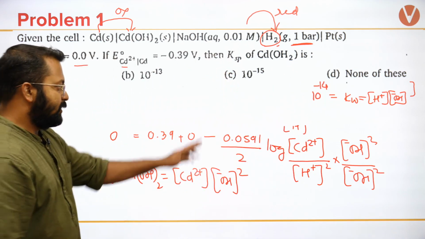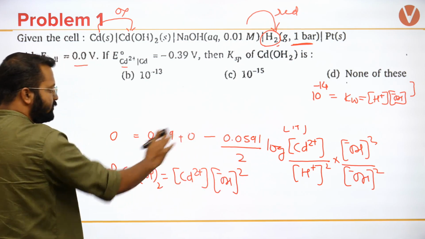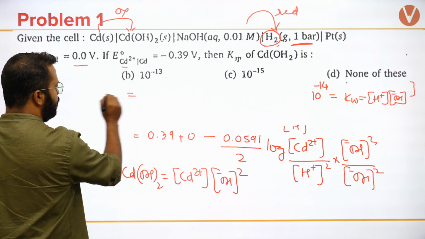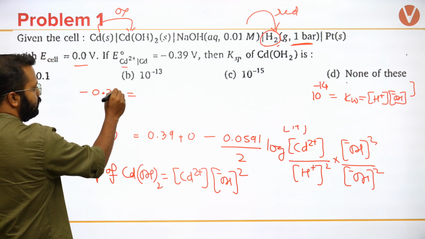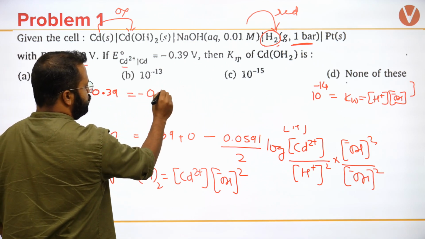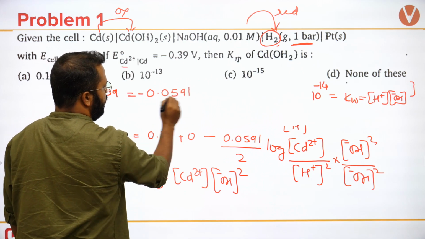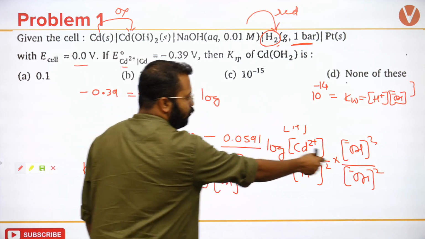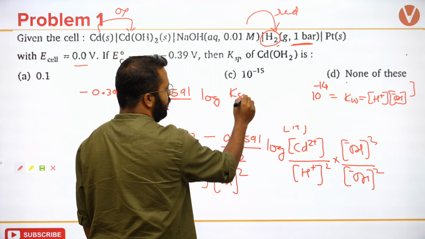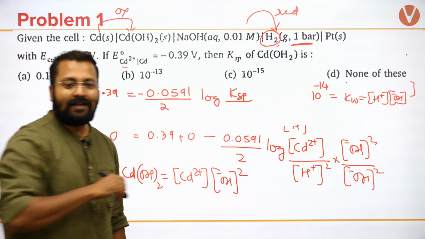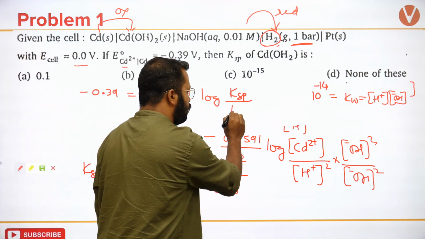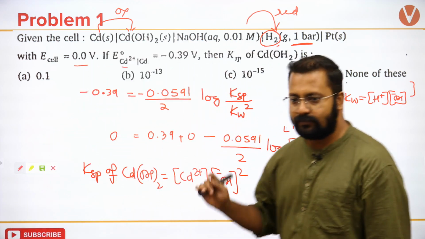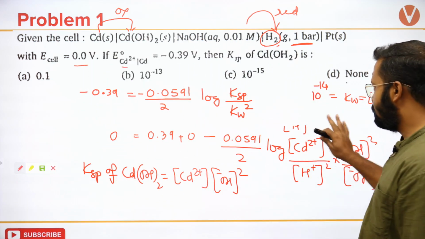Yes? So I will simplify this equation by bringing 0.39 on this side. This will become 0 minus 0.39 equals minus 0.0591 upon 2 log of, this numerator will become equal to KSP and denominator will become equal to KW whole square. Okay? KW whole square. Clear?